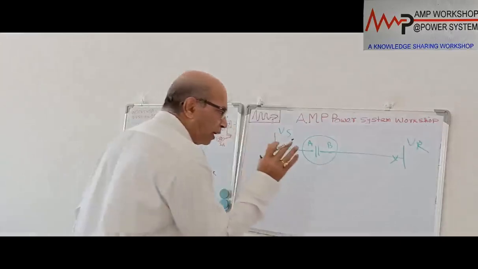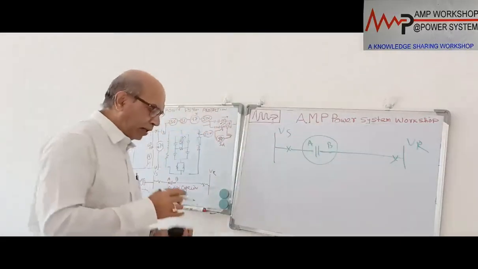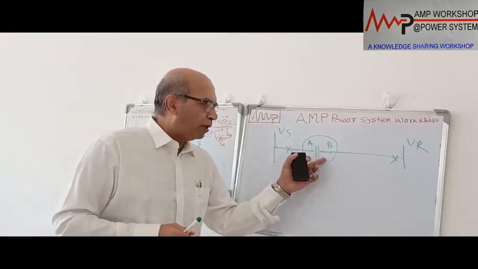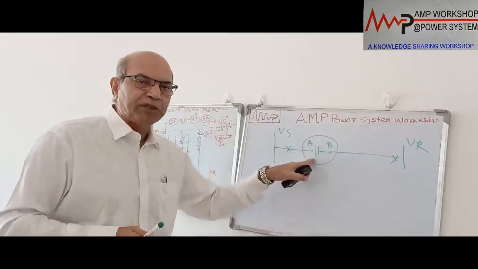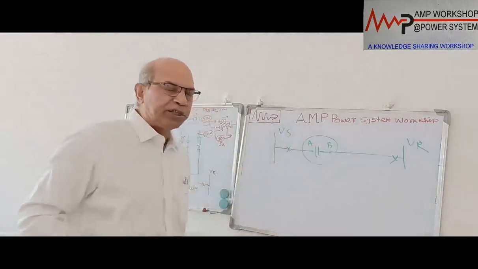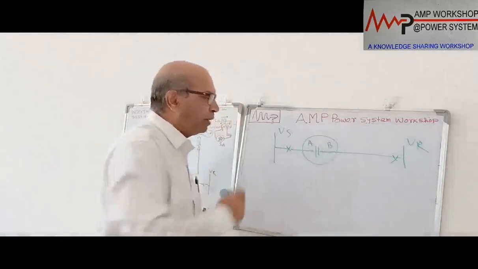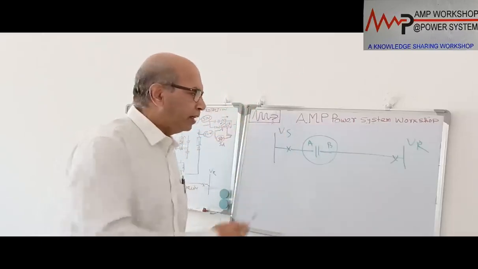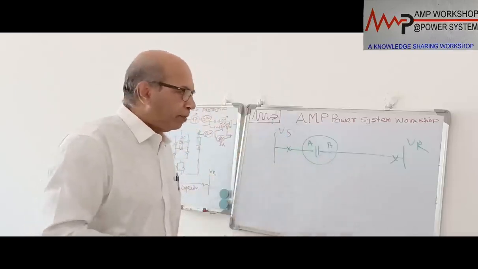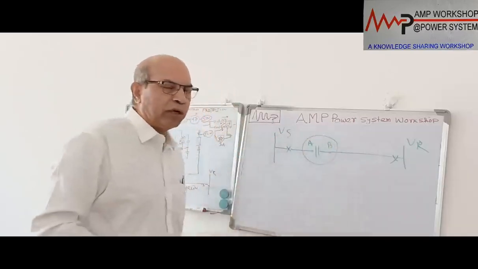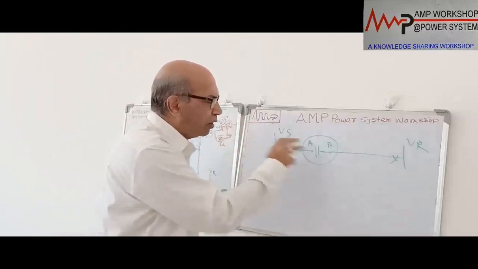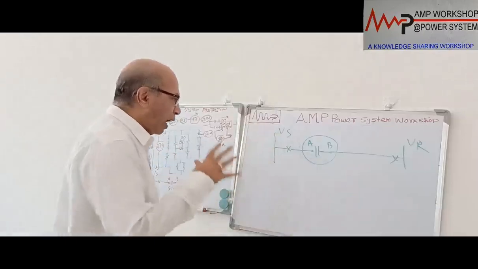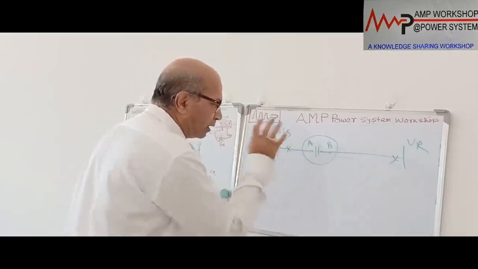So when we are inserting a capacitor inside the transmission line in the substation, then we have to look into the various possibilities. This capacitor is another piece of equipment which is connected in the EHV system, so maintenance of this equipment, servicing of this equipment, or if there is a problem with the equipment itself, in that case the equipment will be bypassed from the system. So all these possibilities we have to look into when we look into the protection of this capacitor bank. To demonstrate how we do this, we do not simply connect this capacitor in the line.